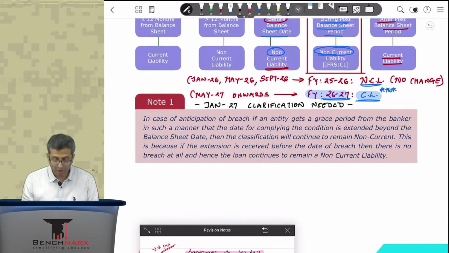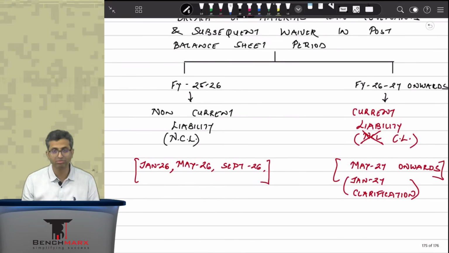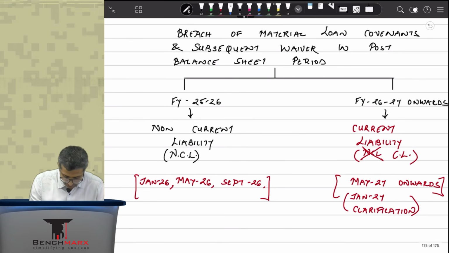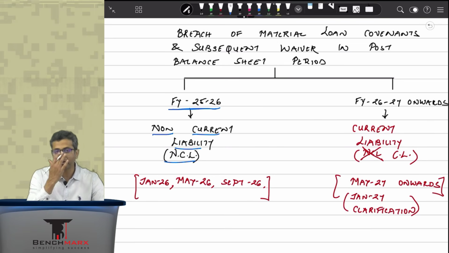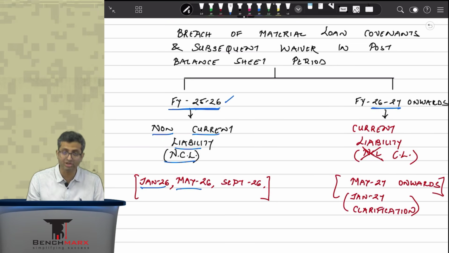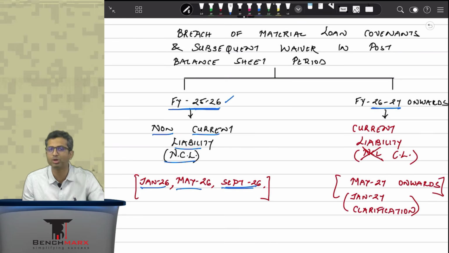However, the amendment over here has been given in a very phase-wise manner. That is, they have said for the financial year 25-26, the old treatment will follow. That is, you can continue to show it as a non-current liability, which means there is no change. But from the year 26-27 onwards, this treatment will apply. Why are we discussing this? I am a student whose exam is in Jan 26. For me, the relevant financial year is 25-26. My exam is May 26. Still, my relevant financial year is 25-26. My exam is September 26. Still, my relevant financial year would be 25-26.